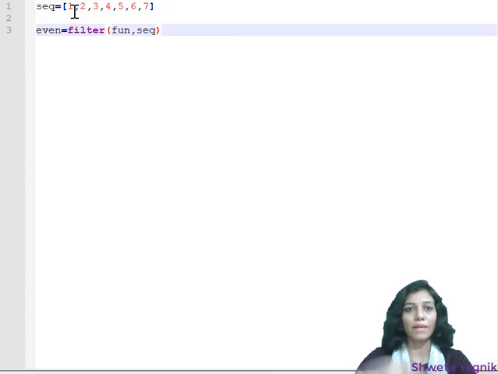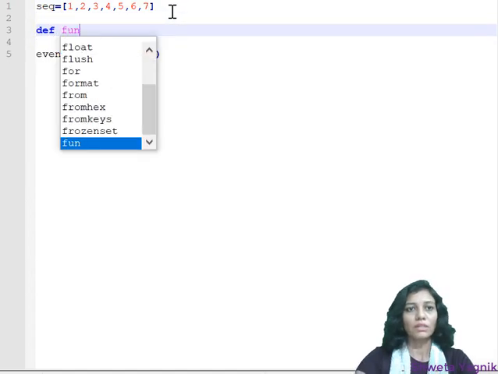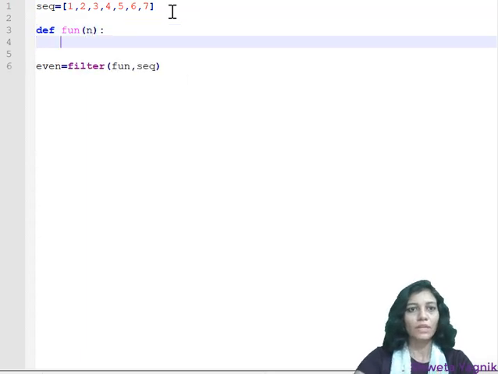Now here I have the sequence, but what about the function? So here I'll define one function, and suppose that function has the argument n. Then what do I want to do with that n?